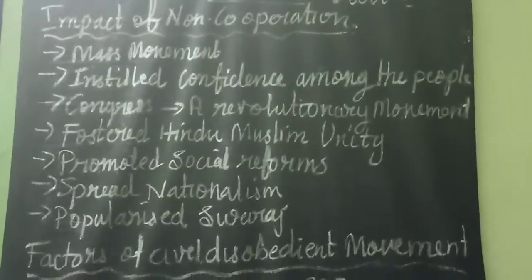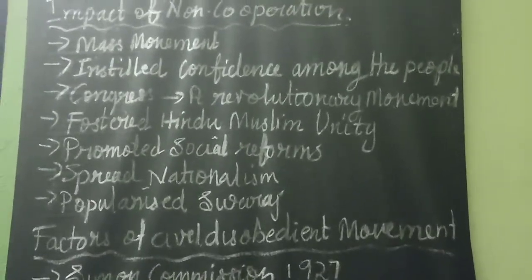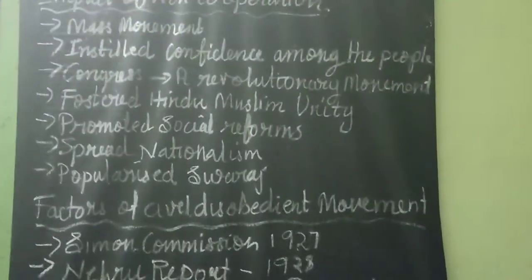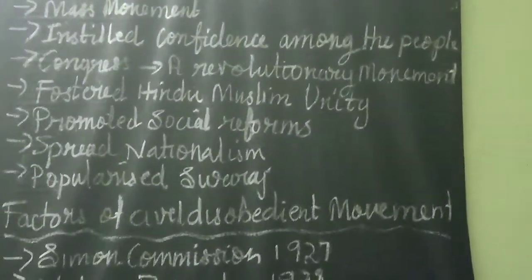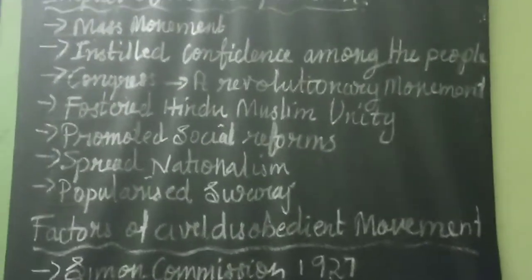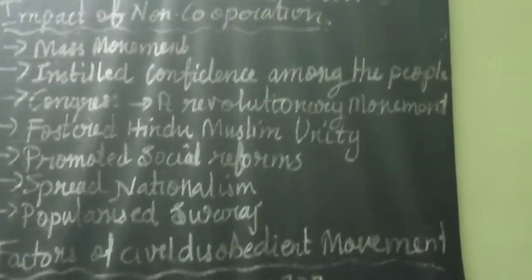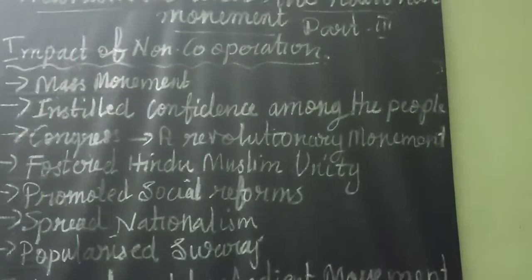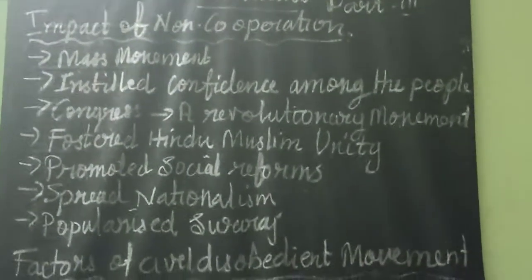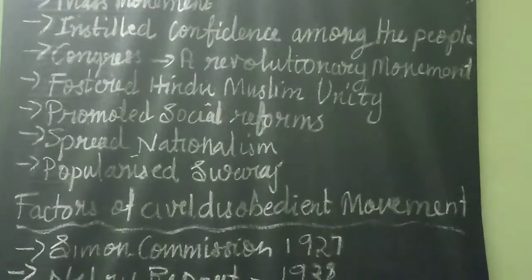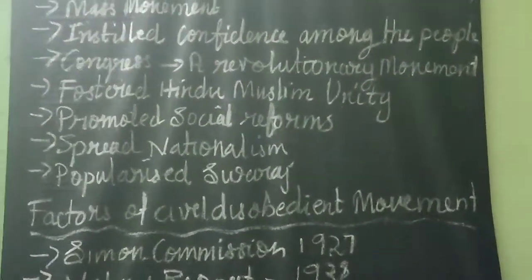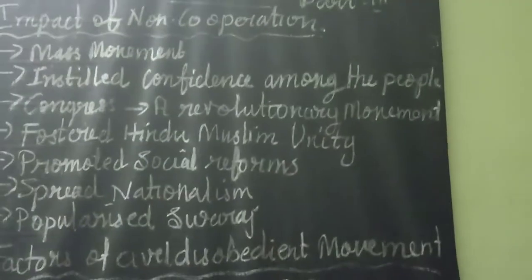Nehru also described non-cooperation as a peaceful rebellion, a most civilized form of warfare, and yet dangerous to the stability of the state rule, or British rule.